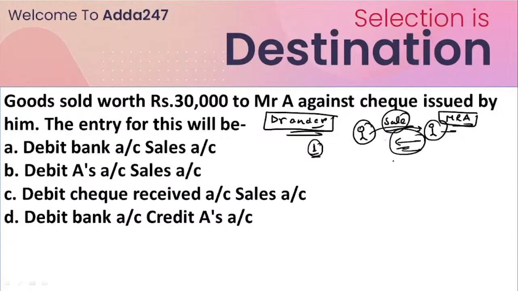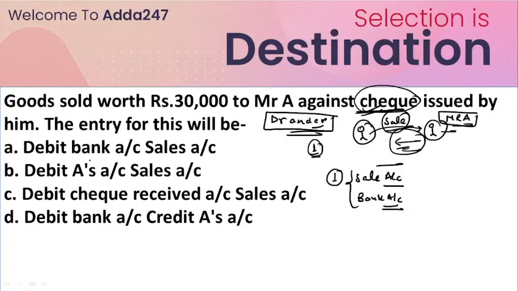Okay. So what accounts are possibly included here? The first account is the sale account, which is very obvious to understand, and the second account, because here the term used is check, would be the bank account. That is important.